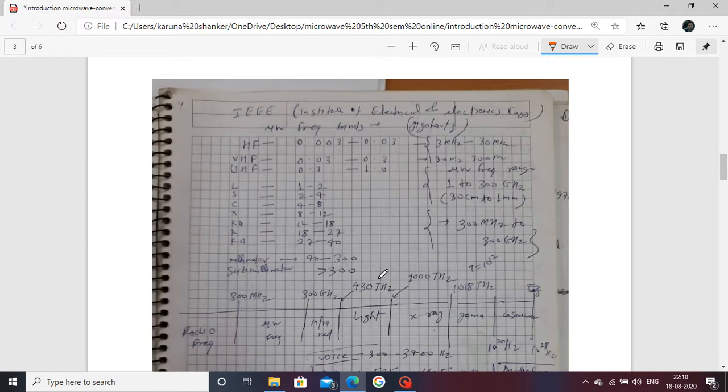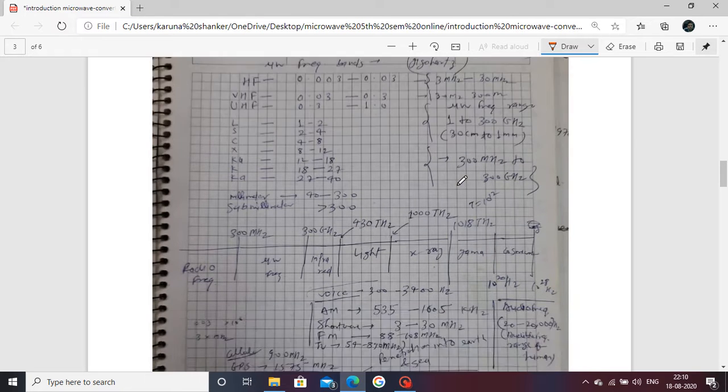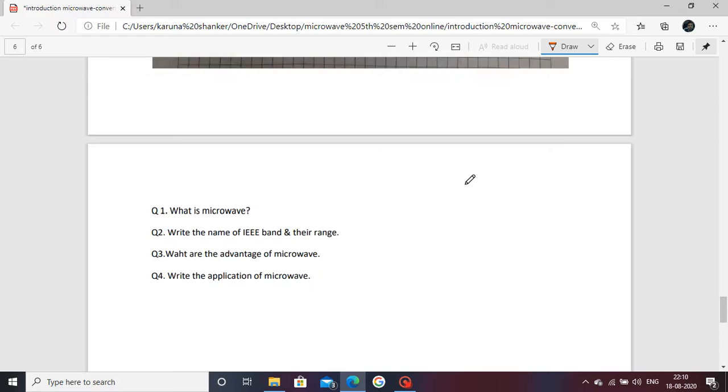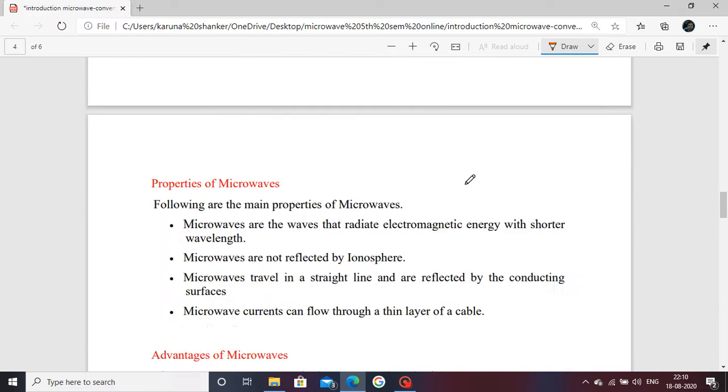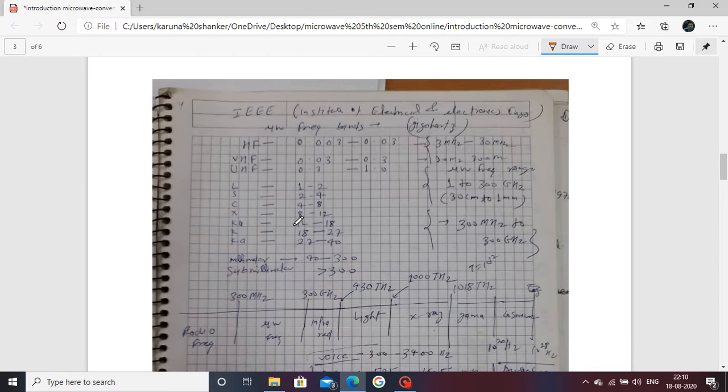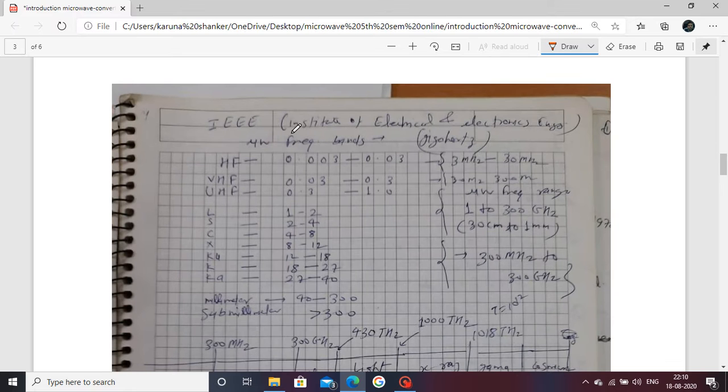Next, moving to our handwritten notes. IEEE band. Next are the advantage and certain questions. Okay, IEEE band. IEEE's full form is Institute of Electrical and Electronics Engineers.